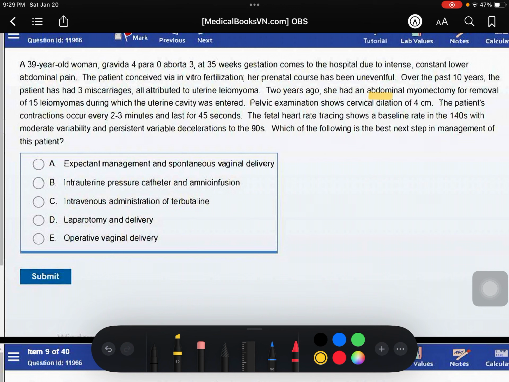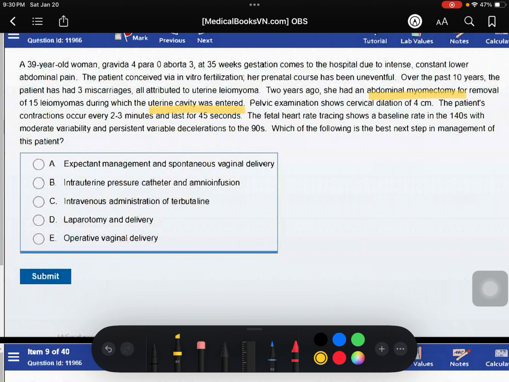First of all we have to highlight this point: abdominal myomectomy for removal of 15 leiomyomas, which is very huge, and the uterine cavity was entered.